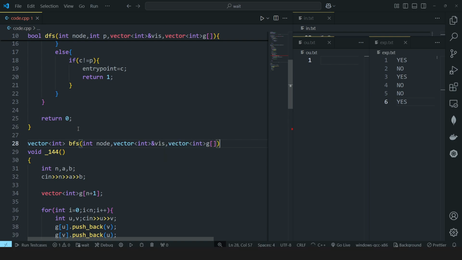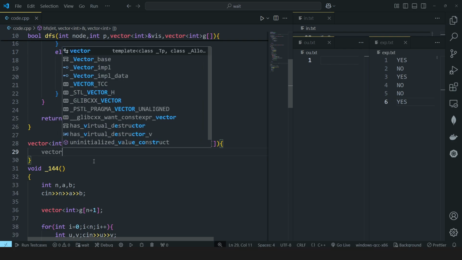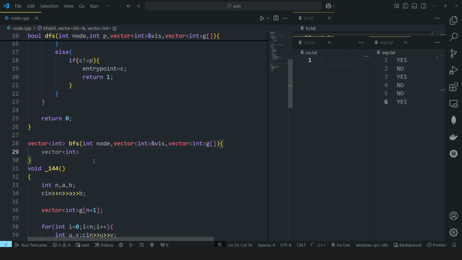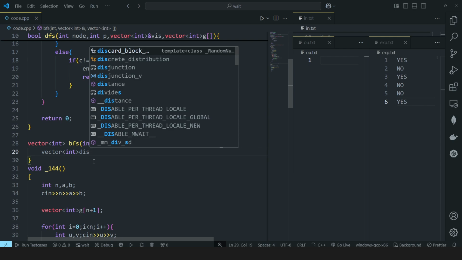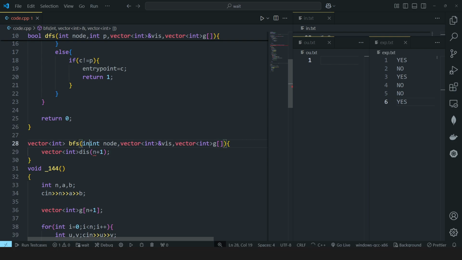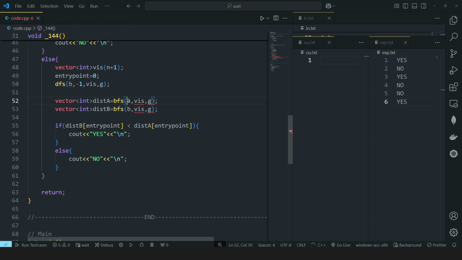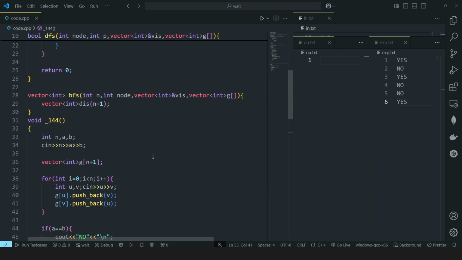In a BFS, since we have to return a vector, we have to construct a vector here which will store the distances. So let's name it dis, and it will obviously be of size n+1. So I also have to pass n here, through both of these functions. So now I have passed n here.